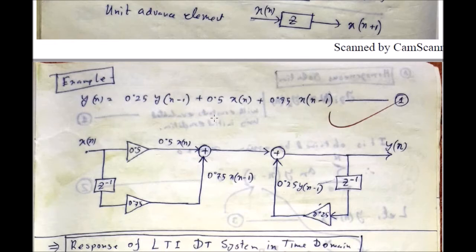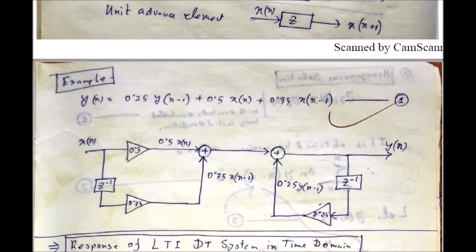Now I am showing you how you can draw the block diagram of a given system characterized by this particular system equation. So see that system equation: output is equal to 0.25 times the unit delayed version of the output, plus 0.5 multiplied by the input signal, plus 0.75 multiplied by the unit delayed version of the input signal. How can you draw this block diagram?